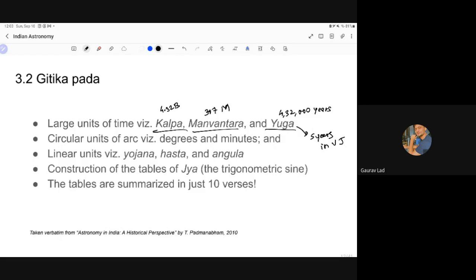So this is very interesting. This is the trigonometric sine, which is unique to India. I mean, the invention was made independently. It does not depend on other cultures. This was made independently by Aryabhata by using a totally different method than what the Greeks used or what the Chinese astronomers used. And the most important thing is the tables are summarized in just 10 verses. So this is again another genius aspect of Aryabhata, to calculate the values and to put them up as tables in just 10 verses. This is another aspect of Aryabhata which makes him brilliant.